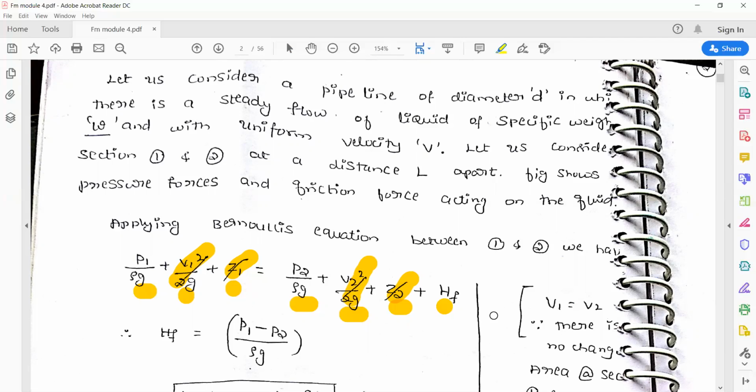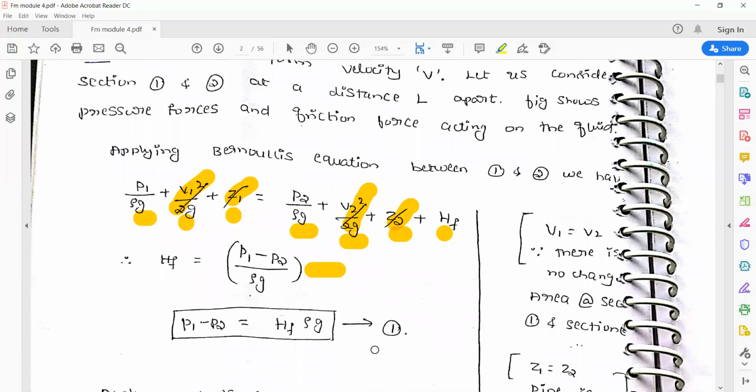And the remaining equation becomes, HF is equal to P1 by rho G minus P2 by rho G, or you can write it as P1 minus P2 by rho G. So at last the friction is equal to P1 minus P2 by rho G. Or if you keep P1 minus P2 one side, it becomes HF into rho G. So you can move rho G other side. You can take it as equation 1.